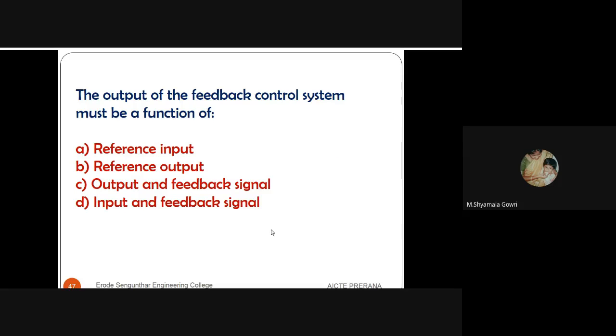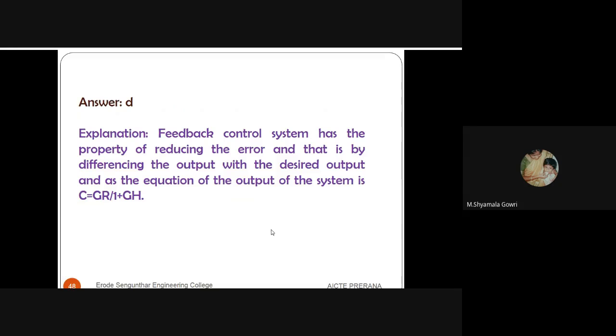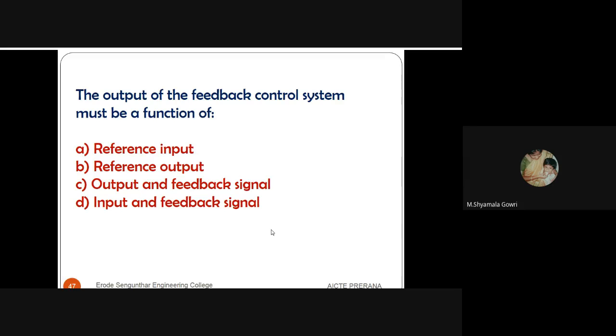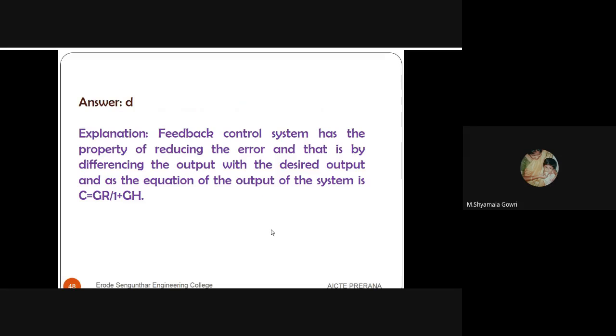Next question. The output of the feedback control system must be a function of, we have four options. In case of feedback control system, the output is the function of input and the feedback signals. Option D is the right answer.